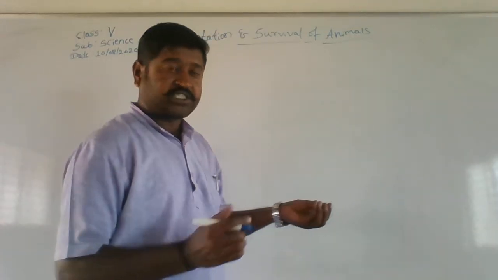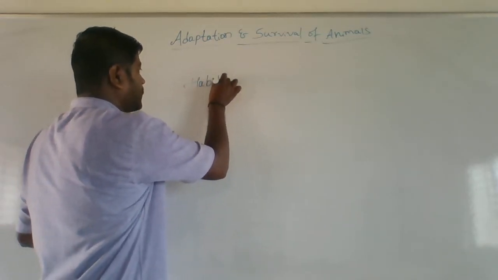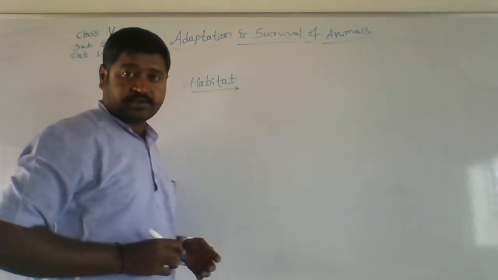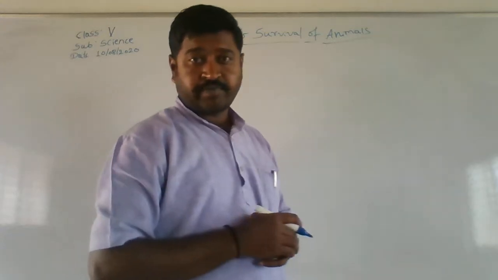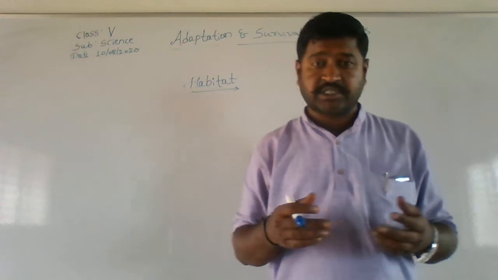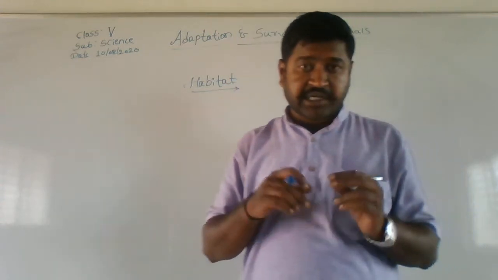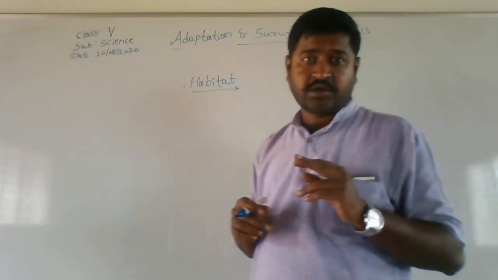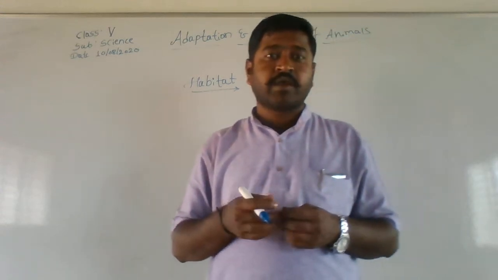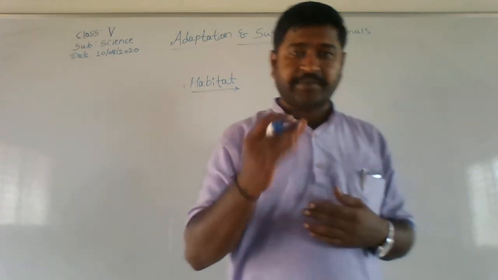So a few minutes earlier I told you the word called habitat. What is this habitat actually? We have seen the kinds of animals living in different regions, forest and all, lion and tiger. So the habitat of lion and tiger is the forest. And even as an example, we all live in our respective homes. So the habitat of all of us is our respective homes. So what is habitat here?